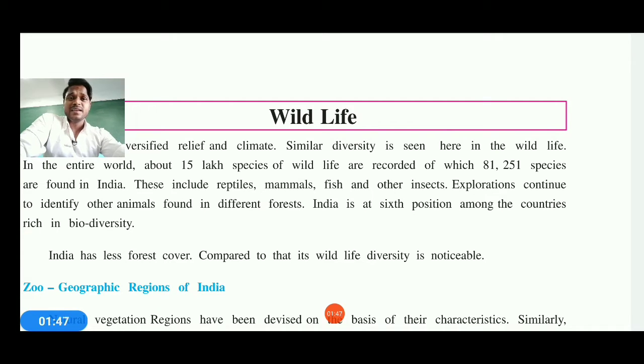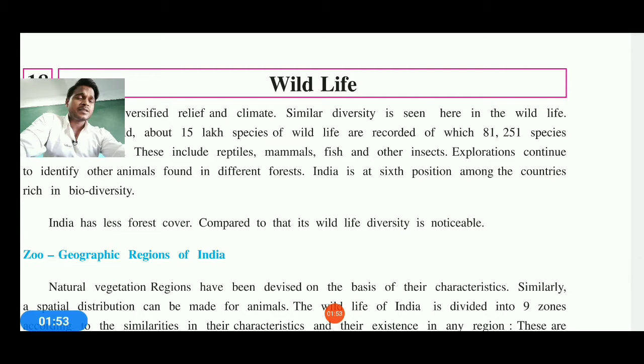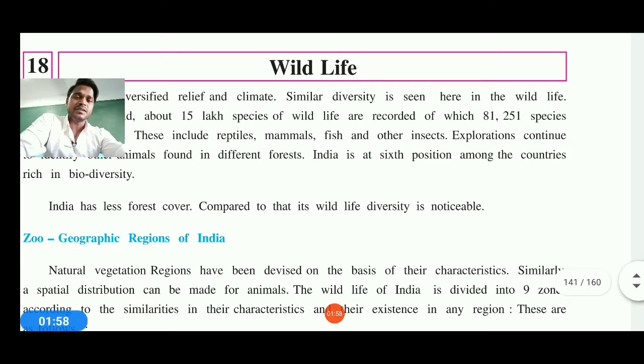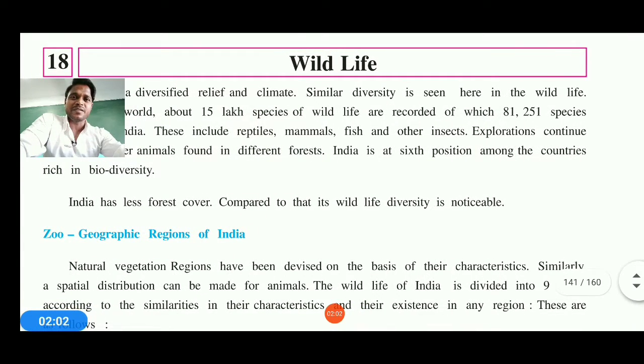So this includes reptiles, mammals, fish, and other insects, and exploration is continuing to find new animals, new kinds of birds and different kinds of bugs also. So this is how this lesson defines the rich biodiversity of India. Now see, India has forest cover in states like Gujarat and other states too, Sundarban and all.